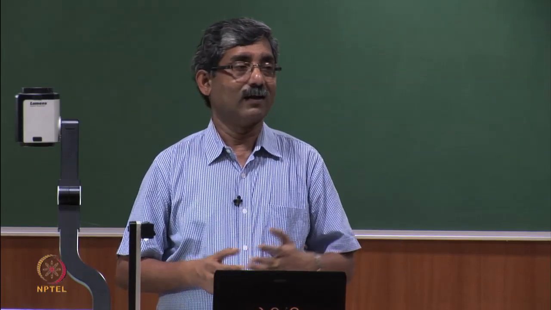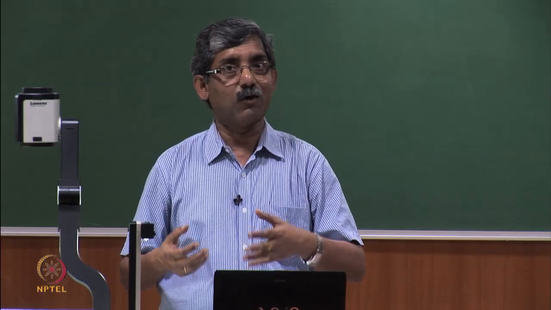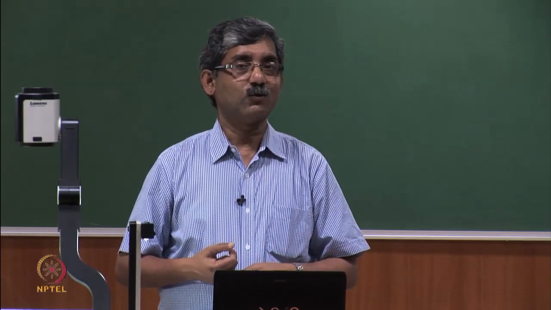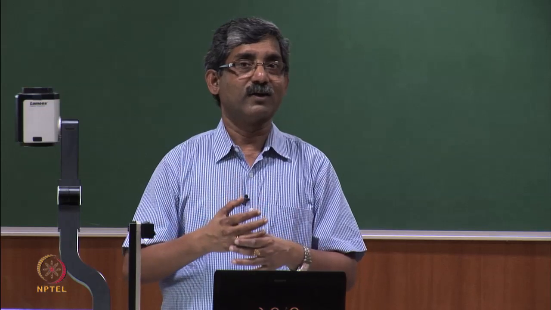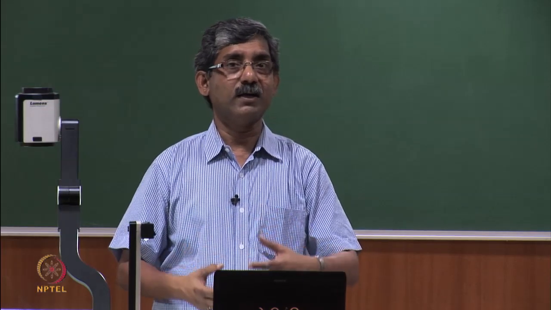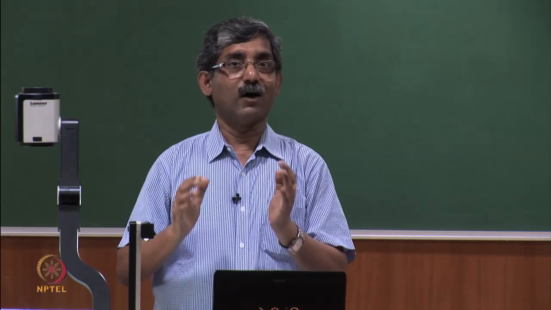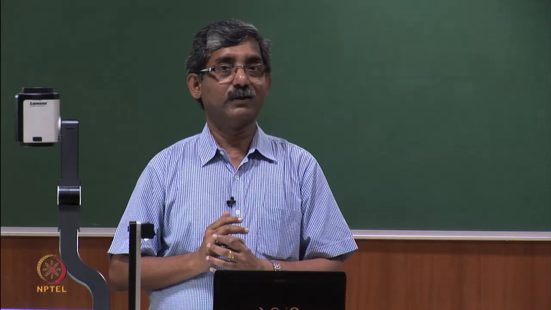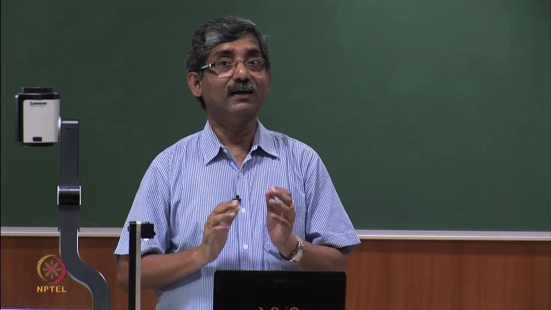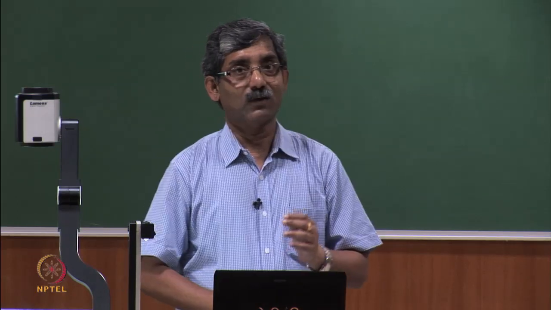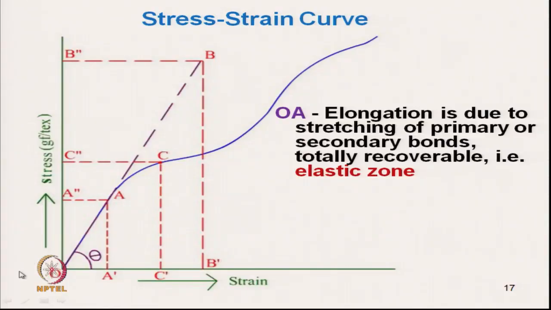As there is no breakage of bonds, this will return, it is totally recoverable, and this Hooke's zone is called the elastic zone. Because within this OA zone there is no breakage of bond.